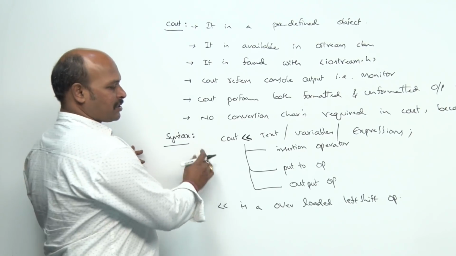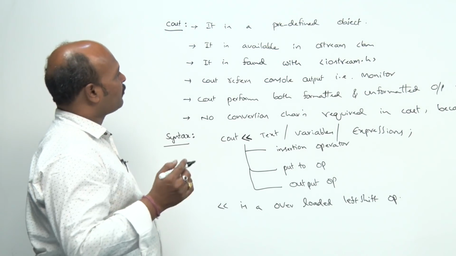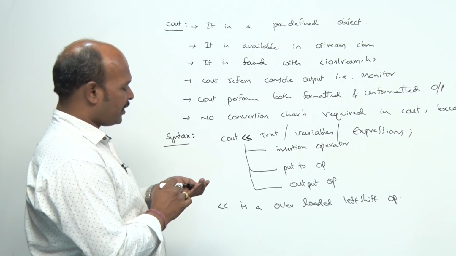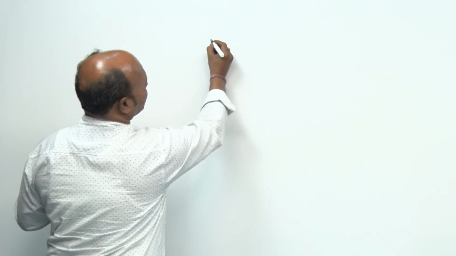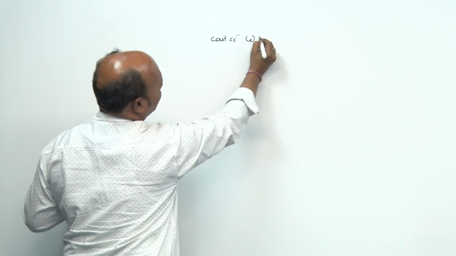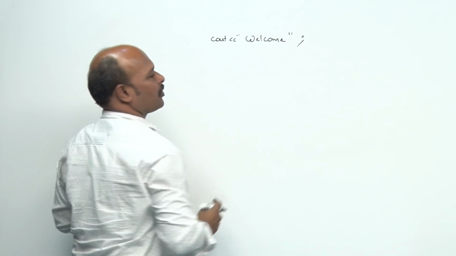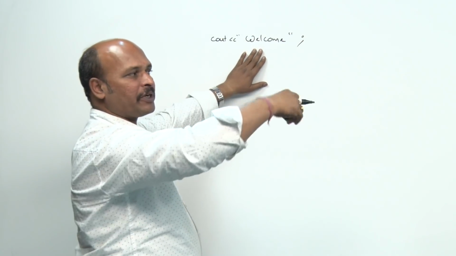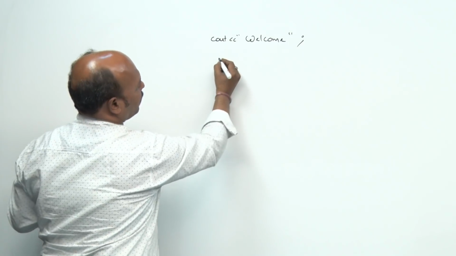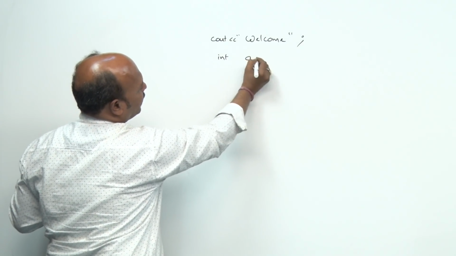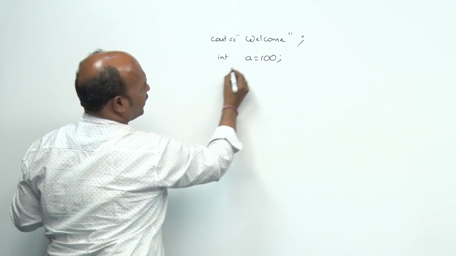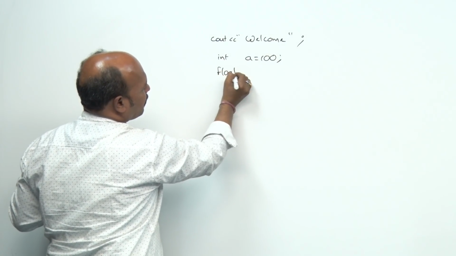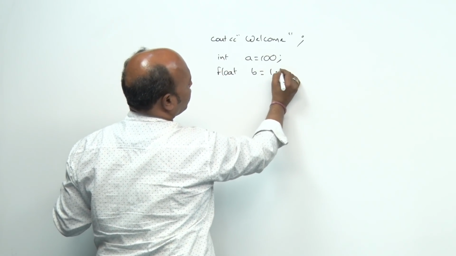See this. For example, I am going to give a small example. Cout << "welcome"; semicolon. Now the welcome is going to print on the screen. Suppose I want to print variable values, for example int a = 100, float b = 1.2.